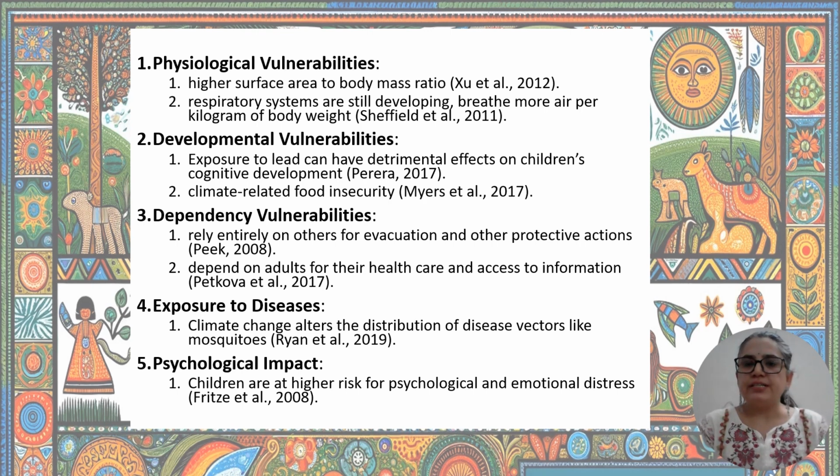Then developmental vulnerabilities are also there. Lead and other pollutants can have detrimental effects on children's cognitive development and overall development also. Then nutritional deficits, because climate change poses agricultural insecurity, food insecurity, and this can lead to malnutrition in children, which affects their growth and development. Then we have dependency vulnerabilities, like children depend on adults for their health care, and this health care may be compromised during climate events. So these are some children specific vulnerabilities.